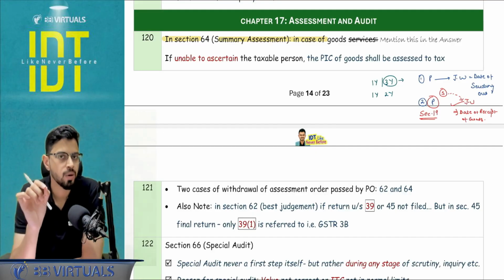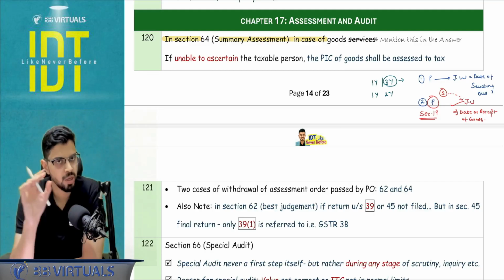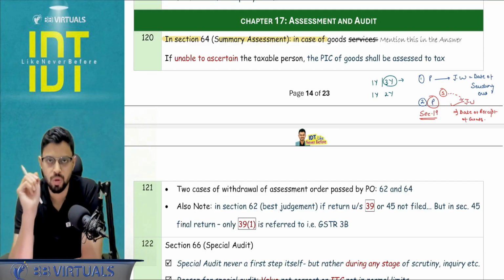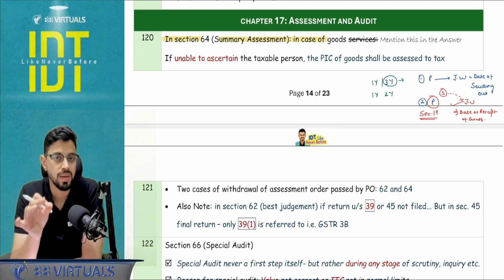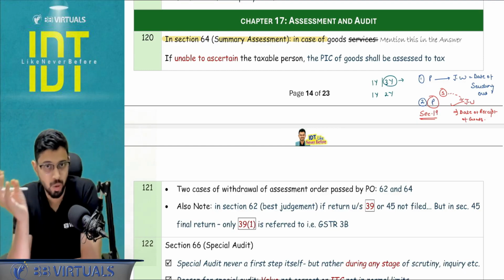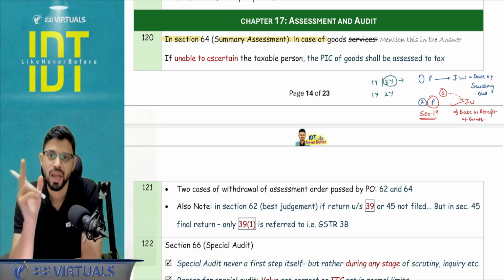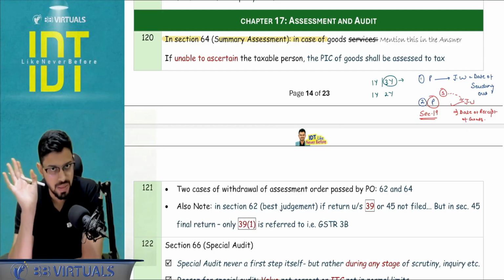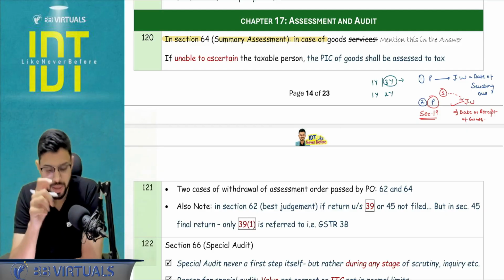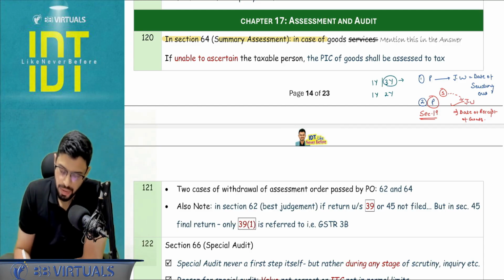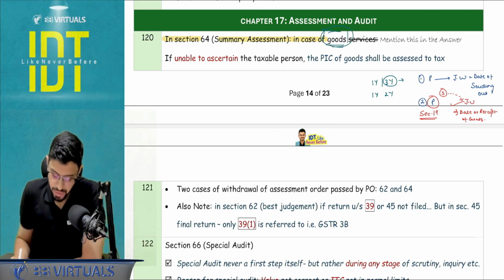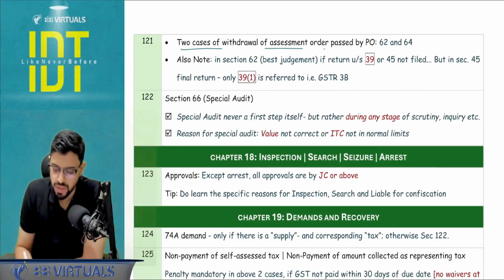that if the authority is unable to ascertain the taxable person, so we know there is a taxable person, but we are not able to ascertain him or her, whatever the case may be, then in that case, the person in charge of the goods, he may be a transporter, warehouse operator, whoever it may be, he will be considered to be the deemed taxable person. This is applicable only in section number 64, and it is applicable only and only in case of goods.